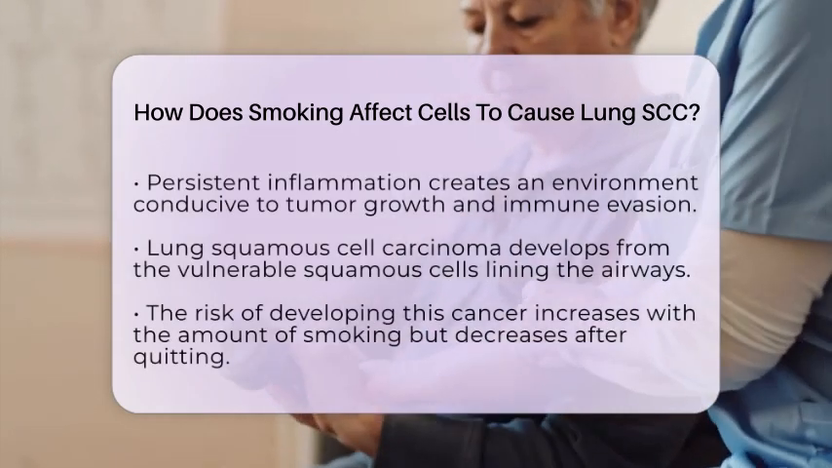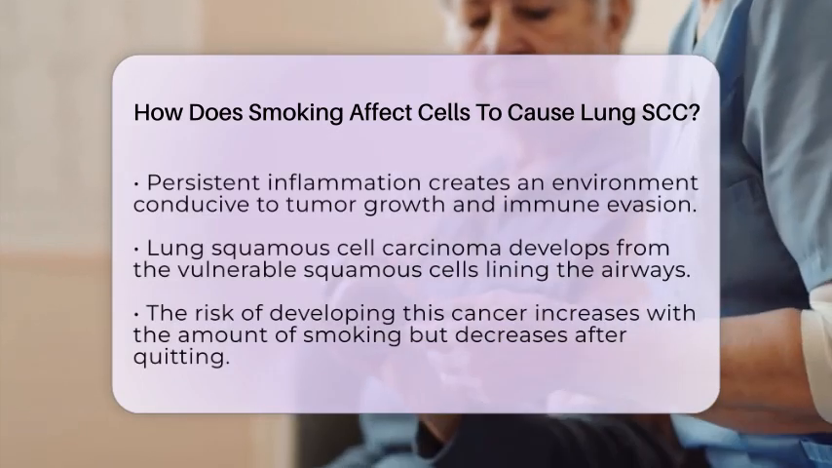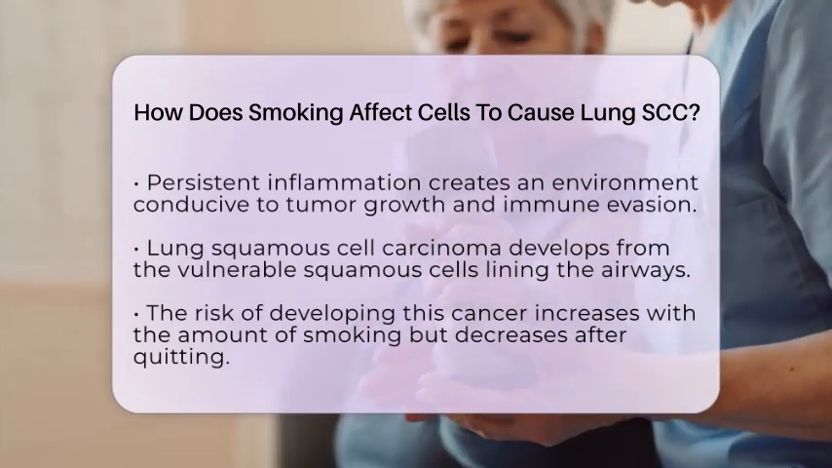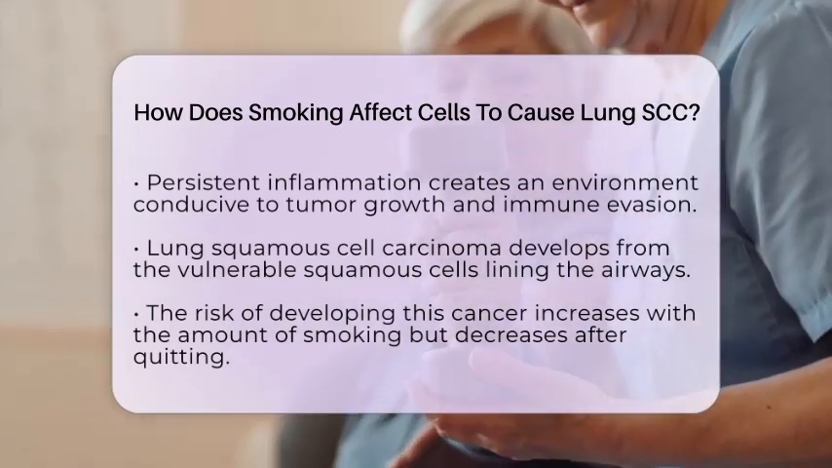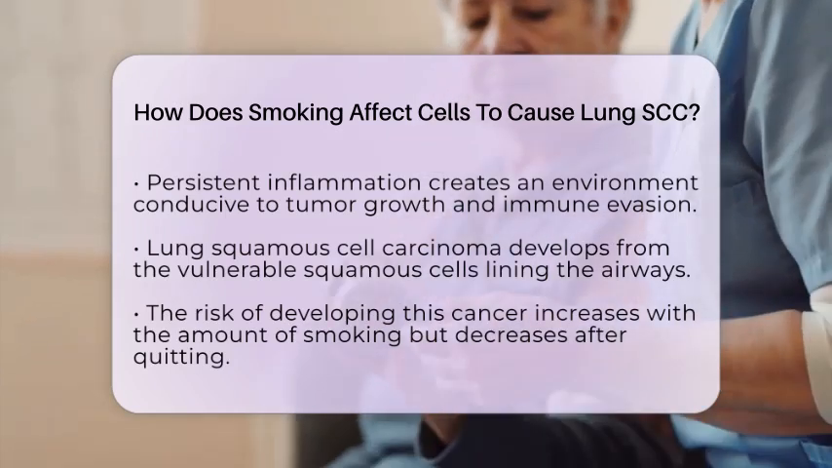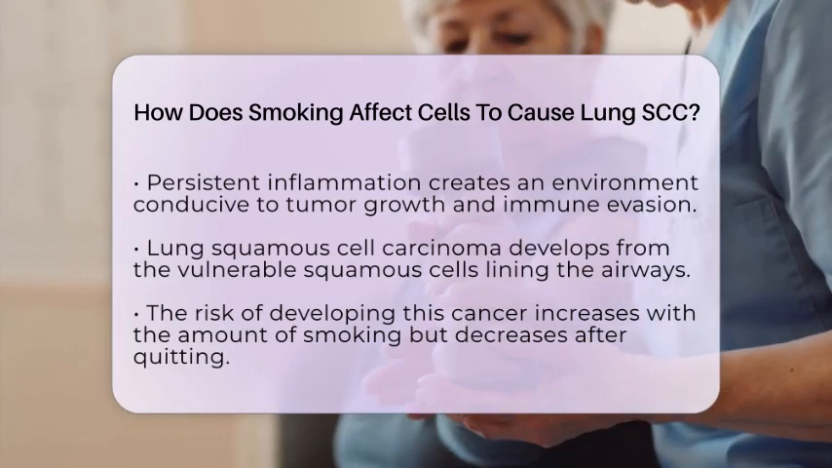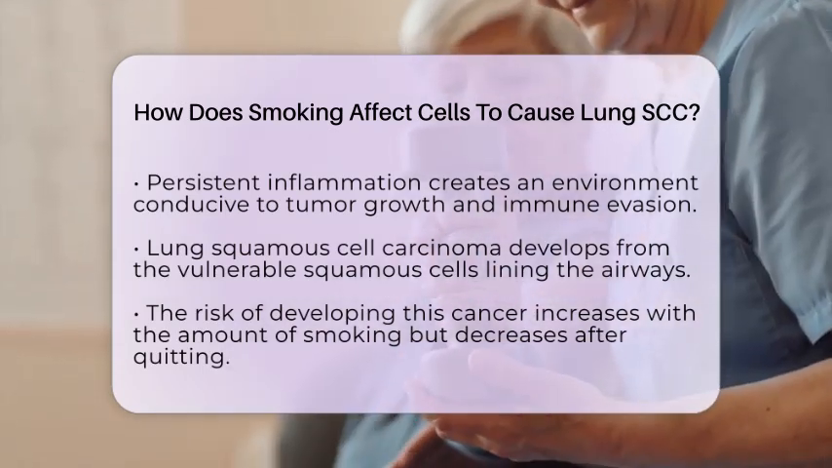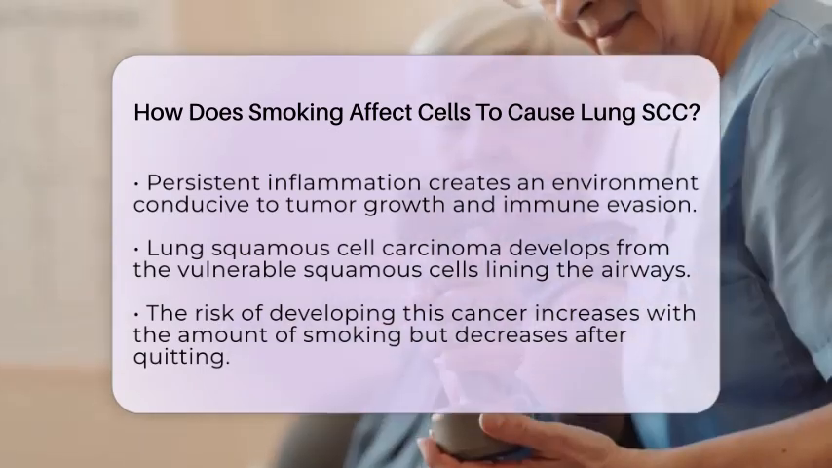Chronic inflammation is another major factor. Smoking causes the lungs to become inflamed, attracting immune cells that release inflammatory chemicals like interleukin-1 beta and prostaglandins. While inflammation is part of the body's healing process, persistent inflammation can actually promote cancer by making the environment more favorable for tumor cells to invade surrounding tissues and evade immune defenses.